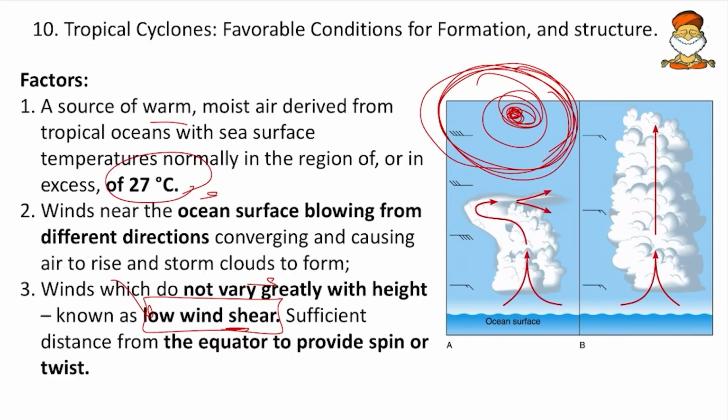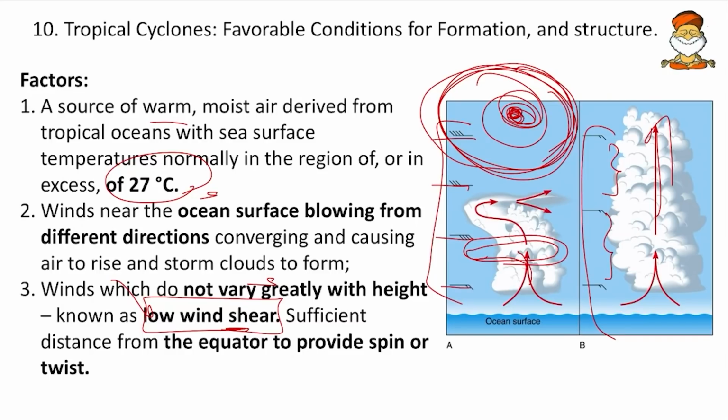So here, vertically speaking, there should not be a great pressure gradient for the wind. Say for example, if there is a great pressure gradient like this, the air will suddenly rise vertically. So there will be no chances of swirling. But if the gradient is less, or if the gradient is small in these small bits, then as and when the wind rises to this area, it will be trapped for some time in this, and then it takes time to move here. As and when it takes time, here it gets some opportunity to swirl and then move to the next one, swirl and move to the next one.